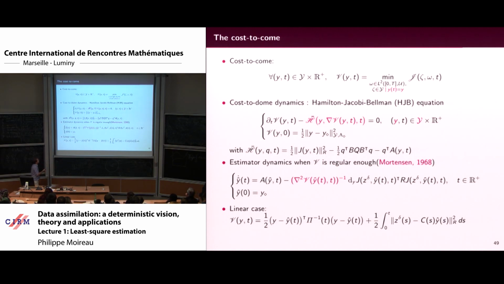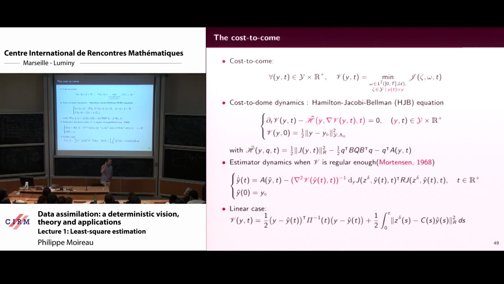But if you manage to prove that you have enough regularity, then you compute the Hessian, and this generalizes what you get in your pi operator. Actually, in the linear case, you can prove that the cost to come is directly computed from the Riccati solution, as some kind of parabolic solution where the coefficient is given by pi. So super nice.